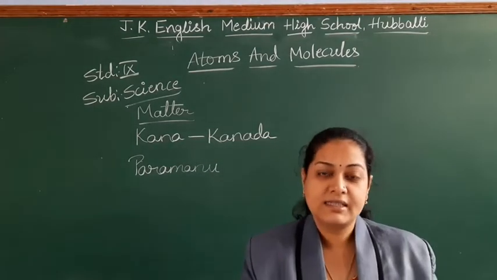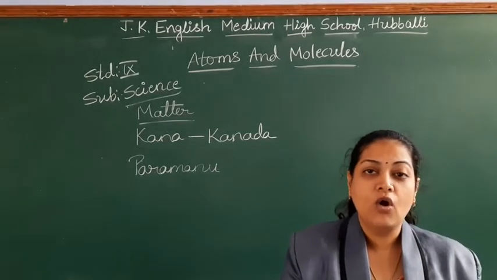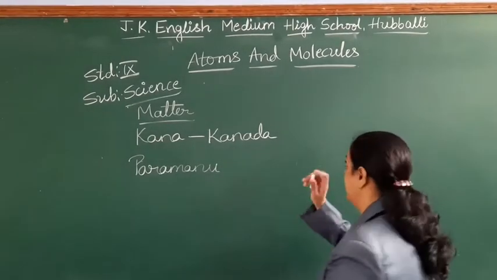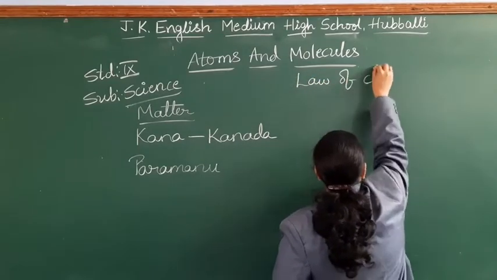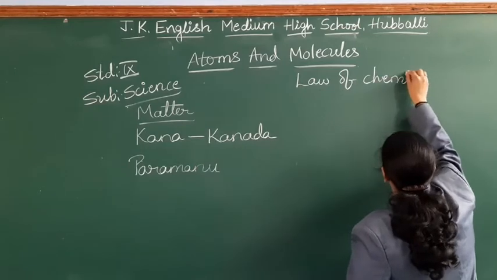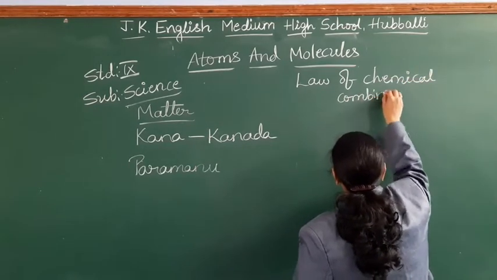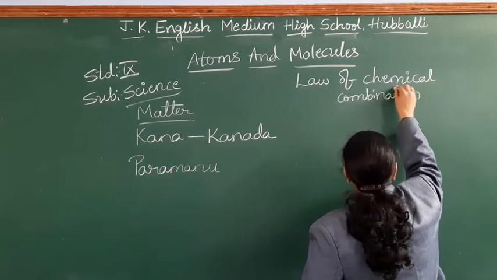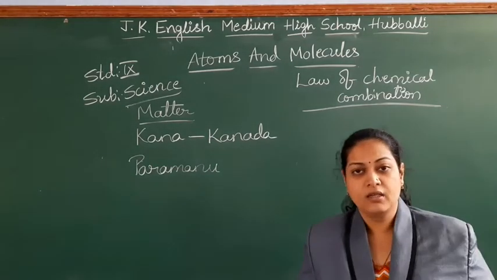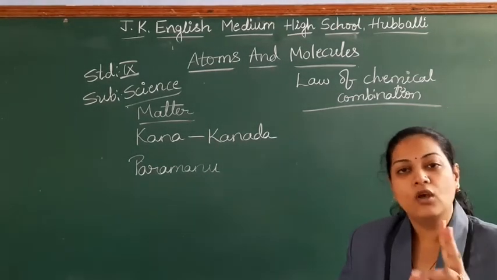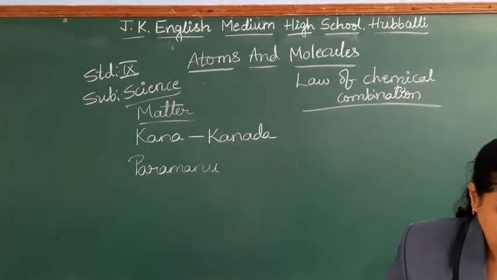As the journey started, then they are telling about the law of chemical combination. Law of chemical combination has two main laws.